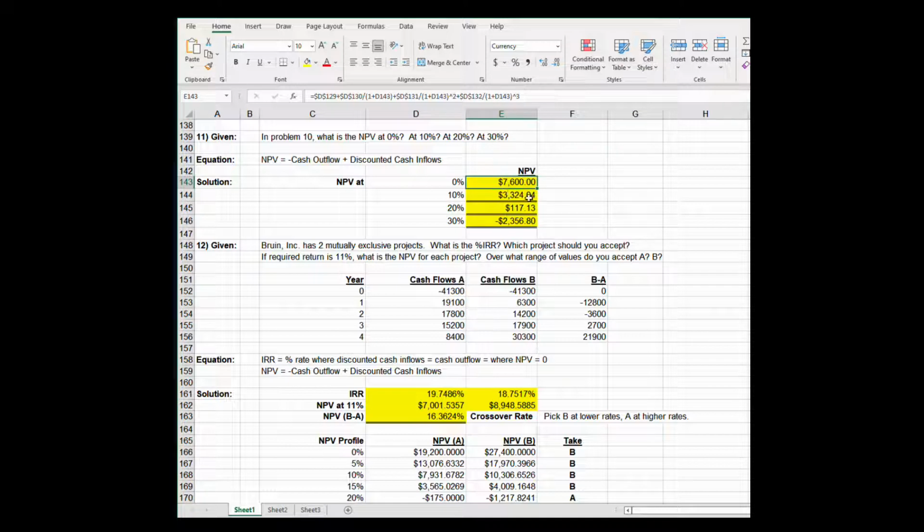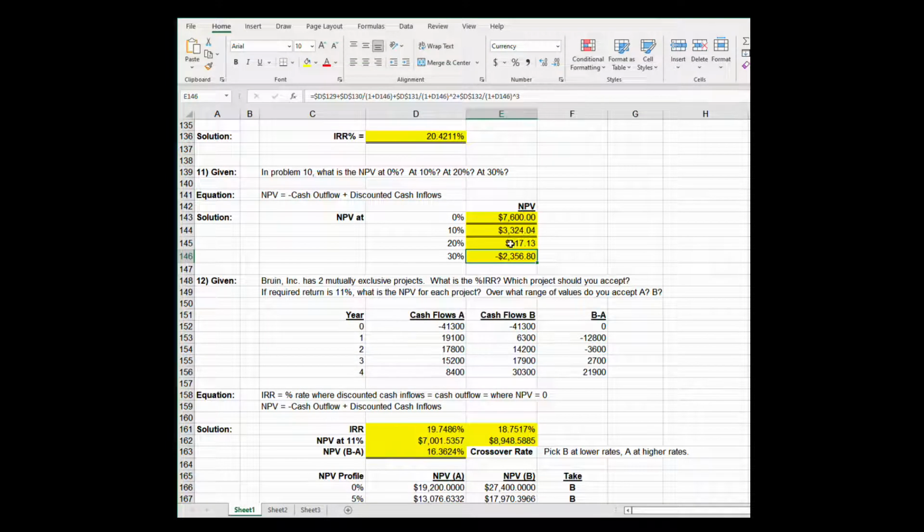If we discount those cash flows at 0%, we get an NPV of 7,600. If we discount them at 10%, we get 3,324. We discount them at 20%, we get 117. Notice we're getting closer and closer to 0. And at 30%, we get a negative 2,356. So we see from this NPV profile that the graph crosses the x-axis where NPV equals 0 just over the 20% mark, and from the prior problem we saw that IRR to be 20.42%, so it all fits with the NPV profile.